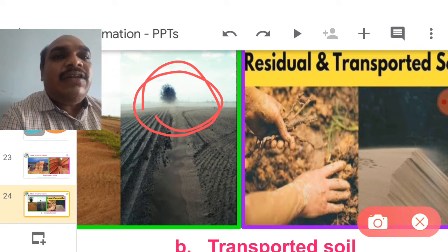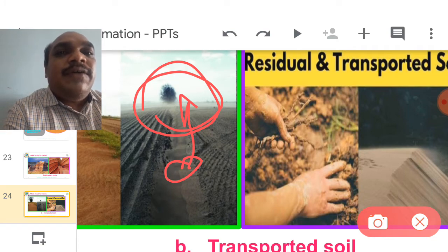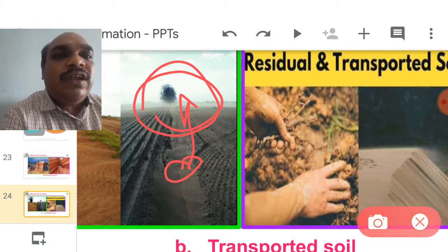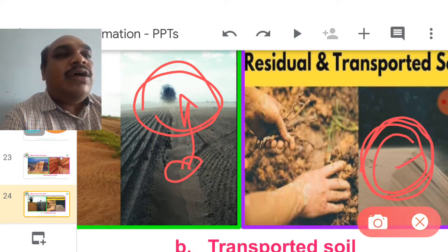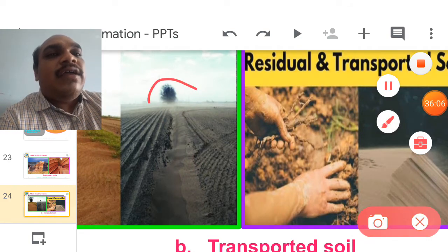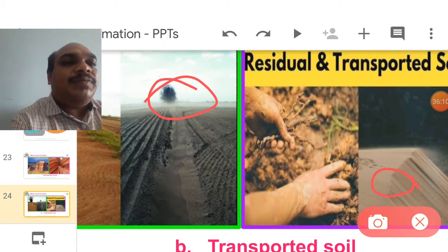So they are easily transported from one area to another area. Where the wind weakens and returns to a normal position, the soil particles are deposited. Such types of soils are called transported soils. So this is the transportation process. It is the transported soil.